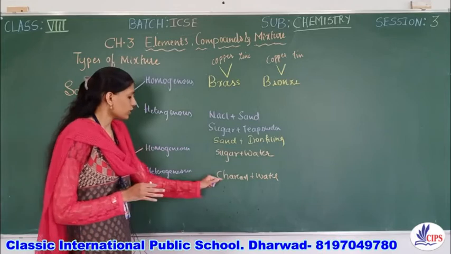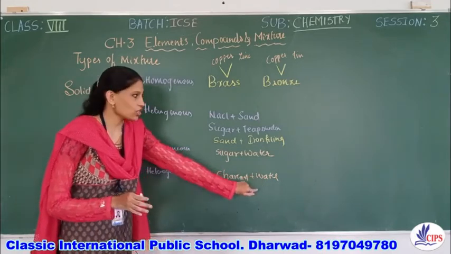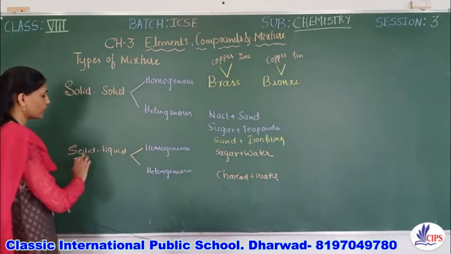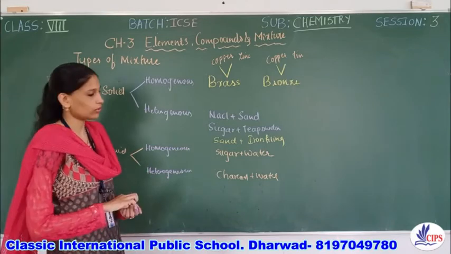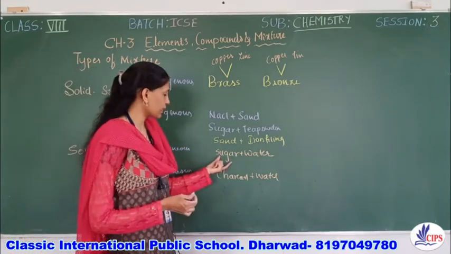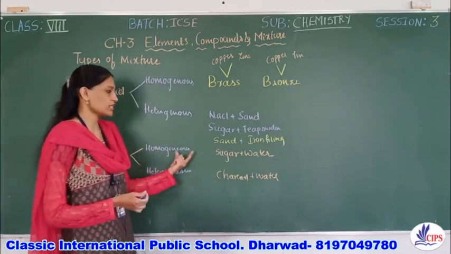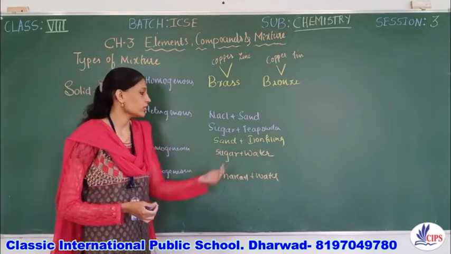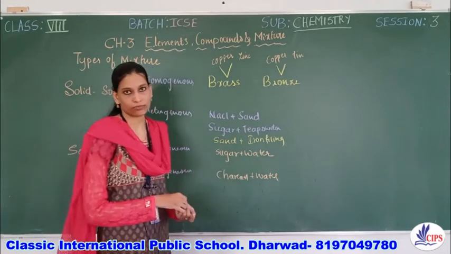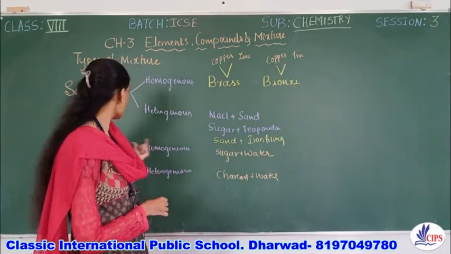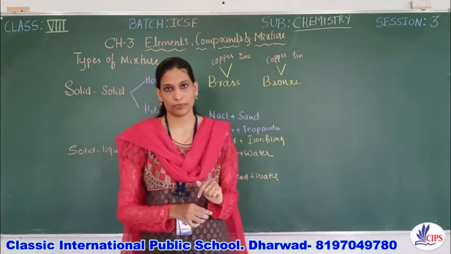So therefore charcoal plus water is a solid liquid heterogeneous mixture. Can some examples be written by you also? Sugar and water for solid liquid homogeneous mixture. Then you have salt and water. Yes or no? These are all examples for solid liquid mixture.